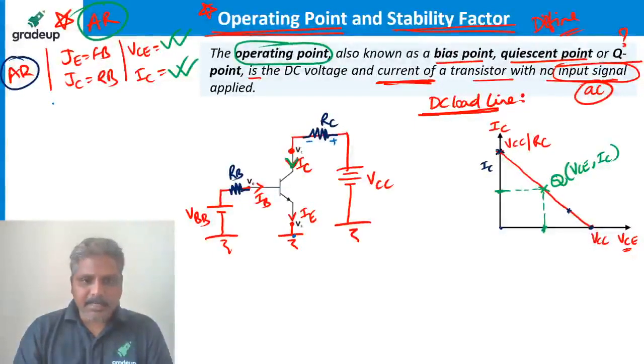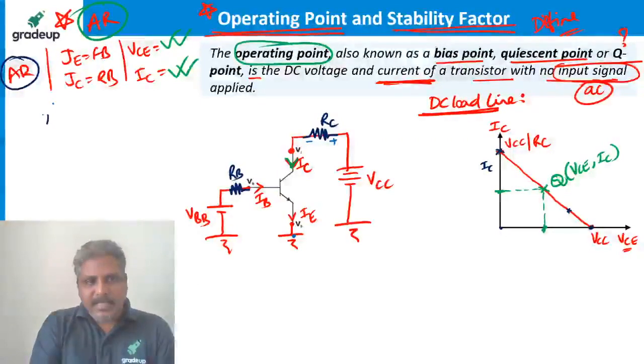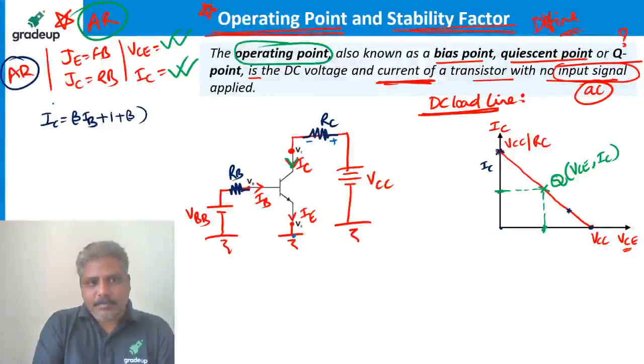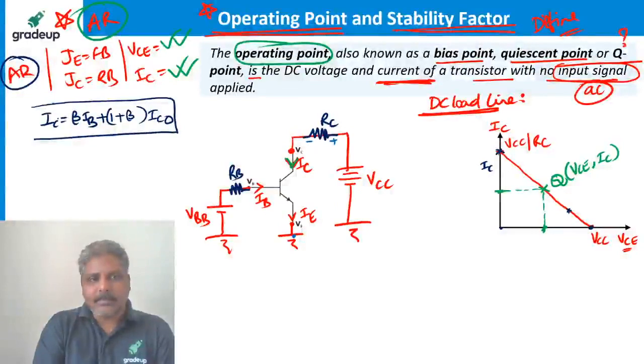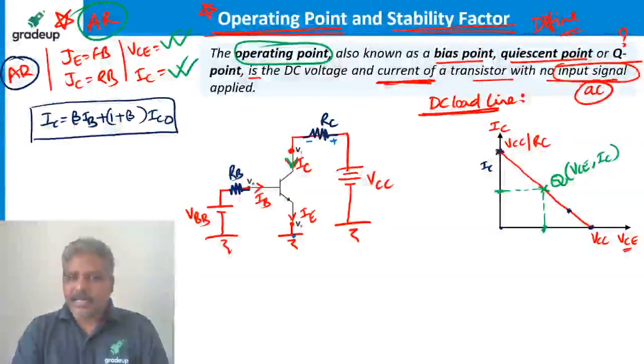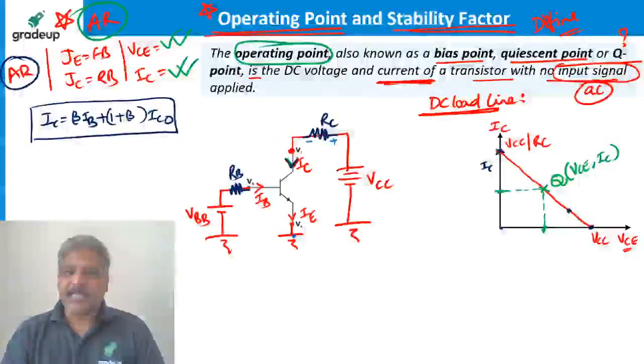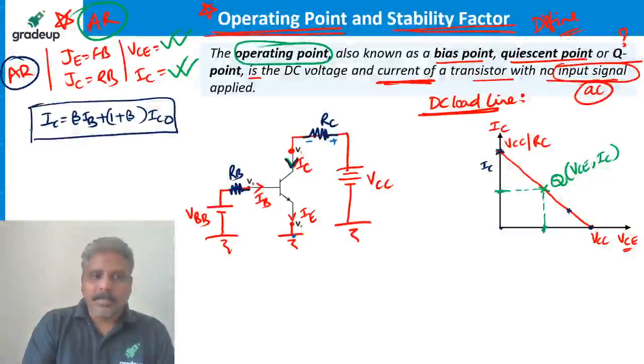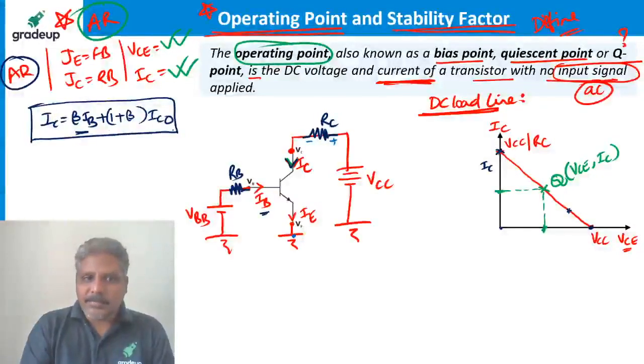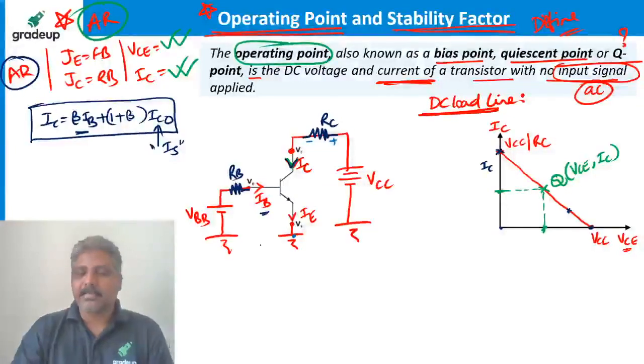Now that collector current IC in a BJT is given as IC equal to beta times IB plus (1 plus beta) times ICB0, or IC0 we call it. This is called the collector current equation in a BJT. So IC is equal to beta times IB, which is flowing here, plus (1 plus beta) times IC0. What is IC0? It is nothing but leakage current.